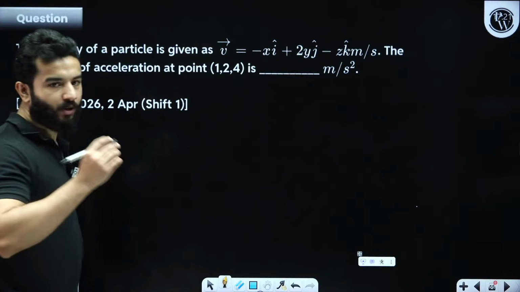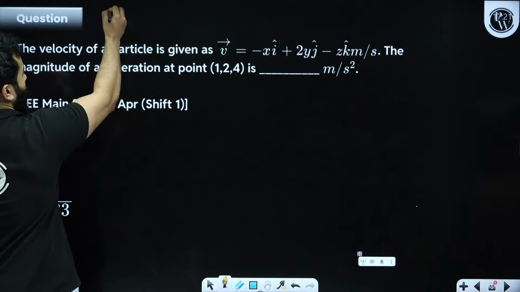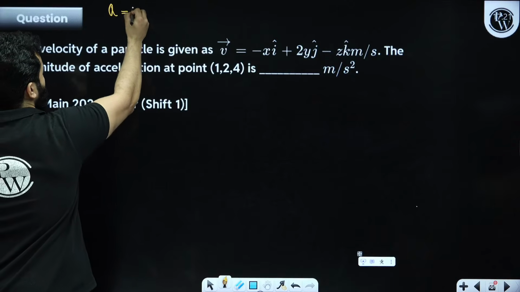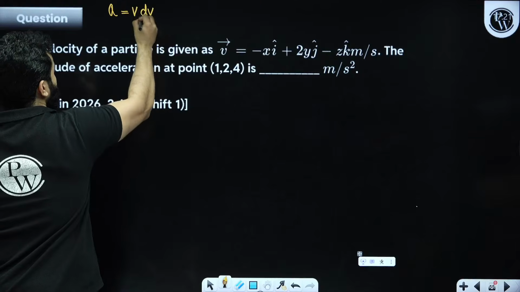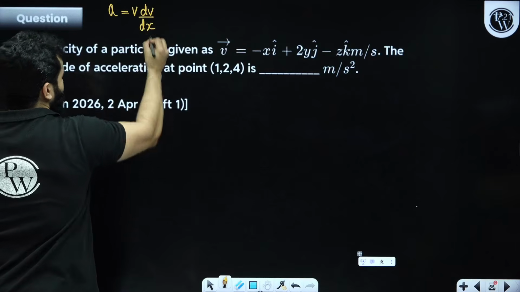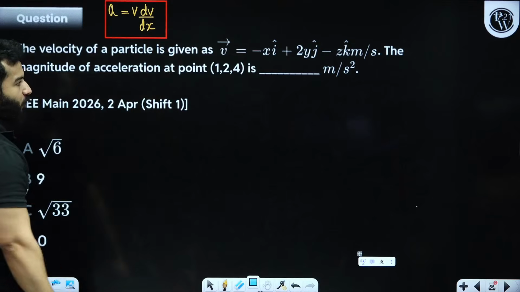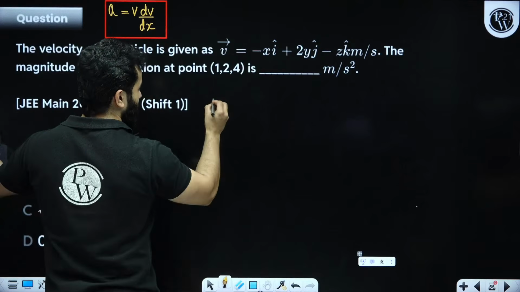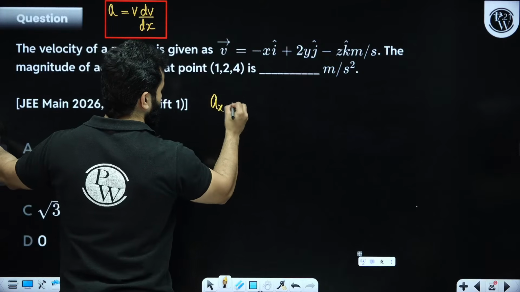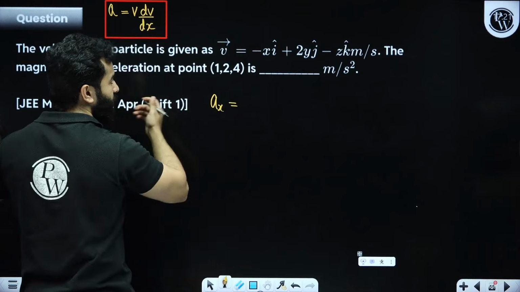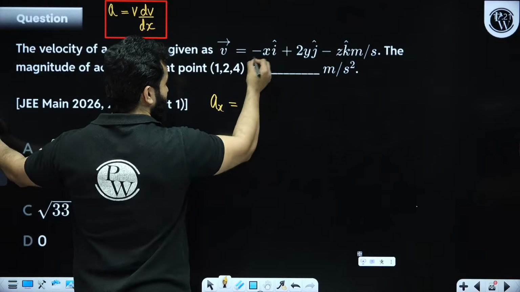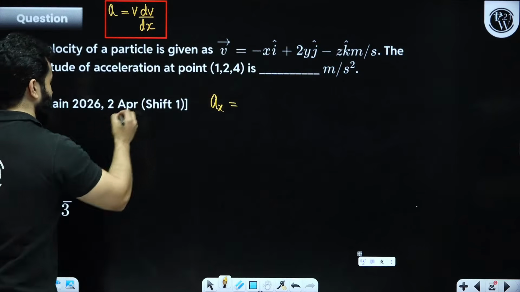Let's see. The concept is acceleration equals v times dv by dx. So ax will be v times dv by dx. First of all, let's find out the velocity at this point.